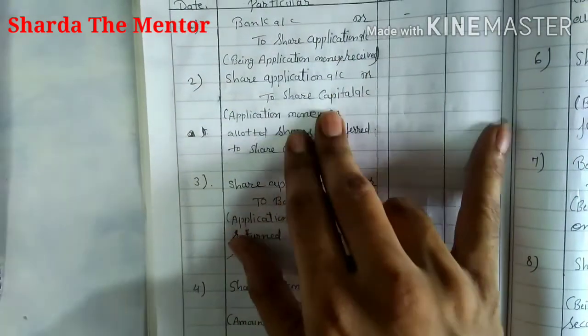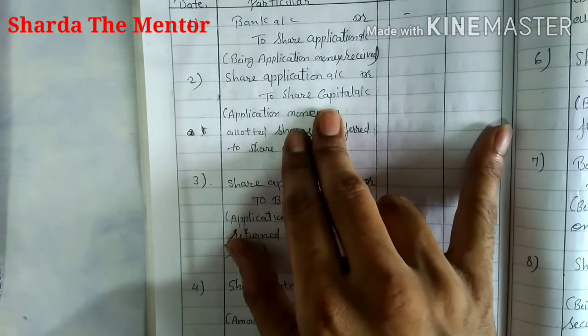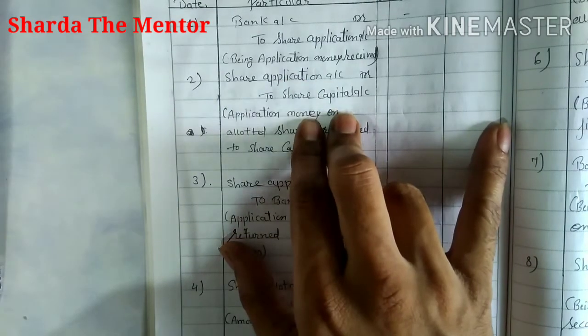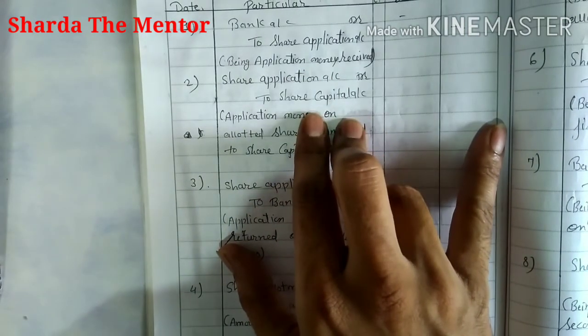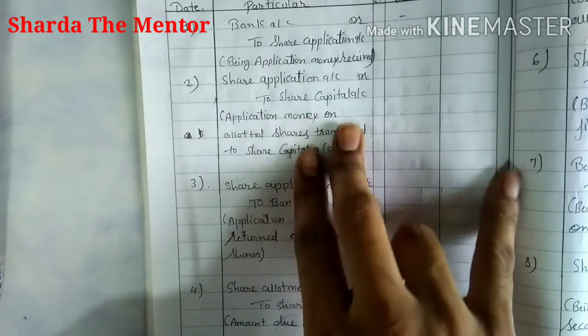After that, when the company allots these shares, the share application amount will be transferred to the capital account. So the next entry will be share application account debit to share capital account. Whatever amount they have received in money form will be transferred to the capital account.